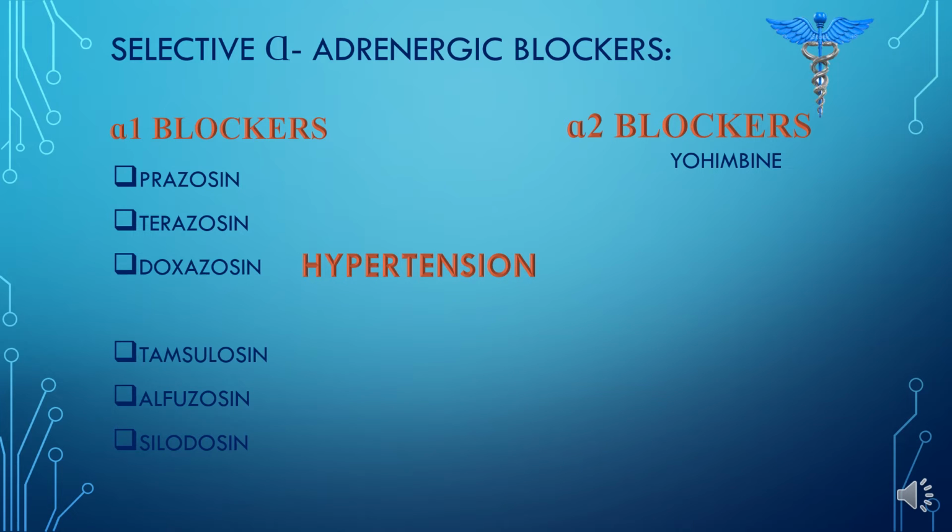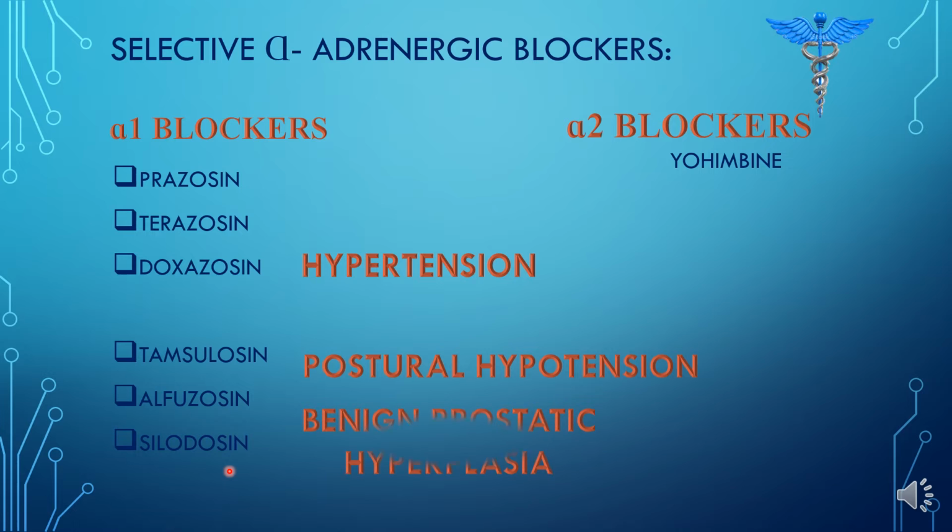As I discussed with you previously, alpha 1 blocker is used to treat hypertension, but at starting doses when we give prazosin or maybe terazosin or doxazosin, it may also cause postural hypotension, which is hypotension in the patient when the patient changes position. Now, tamsulosin, alfuzosin, and silodosin are drugs of choice for benign prostatic hyperplasia. Benign prostatic hyperplasia is a condition in which the patient's urine outflow is decreased.